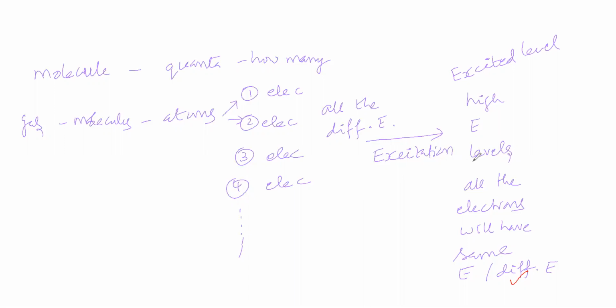Now all the electrons will have different energy in this place. So is the excited level one level, or in the excitation itself are there different higher energy levels? Yes, you are correct. In the excitation, many excited levels are there.